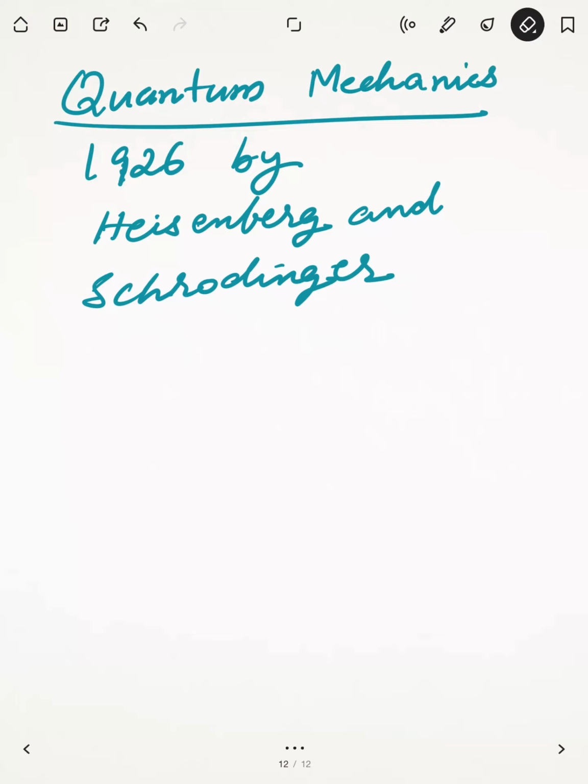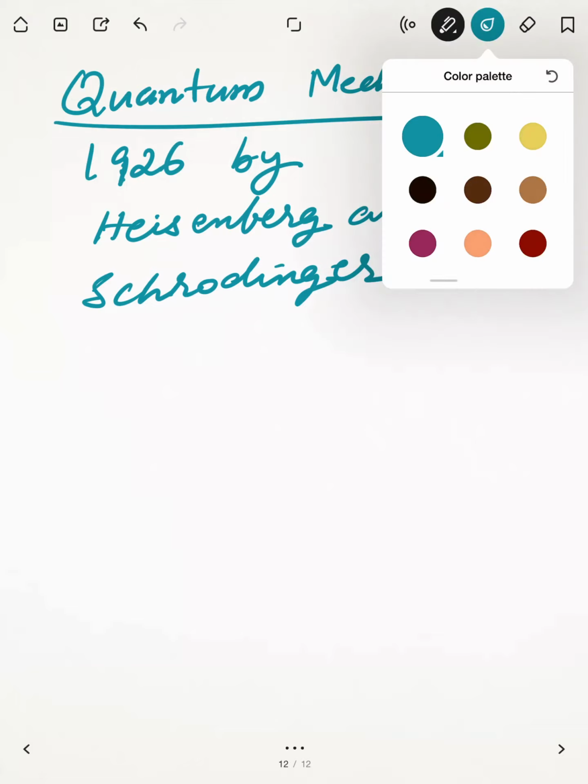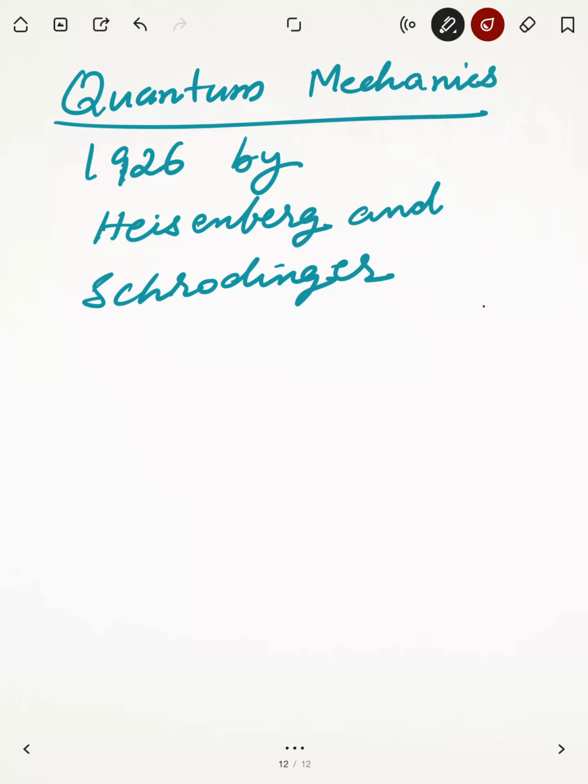So in the Bohr model, we learnt only circular path. We didn't consider the wave nature, means we never talked about lambda. We never talked about that wave function. For the wave motion of an electron in a 3D space around the nucleus, Schrodinger put forward the following equation. What is that equation? That is called the Schrodinger wave equation.